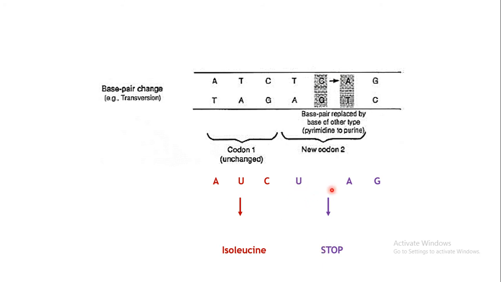Because of this change in the base pair, a new codon is generated which codes for the halt of protein synthesis. So an incomplete protein sequence will be generated. So a base pair change may result in alterations in the sequence of amino acids in the protein. If there is a change in a particular codon, it may code for a different amino acid.